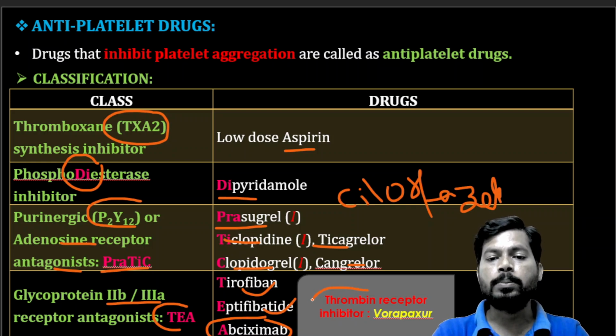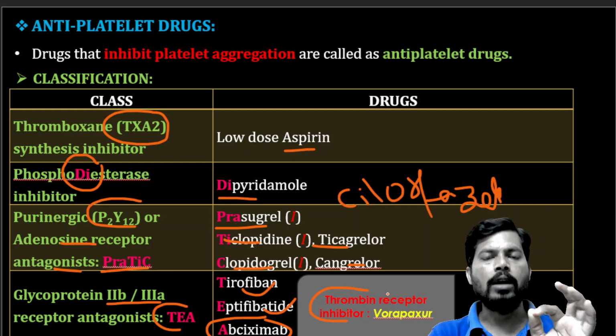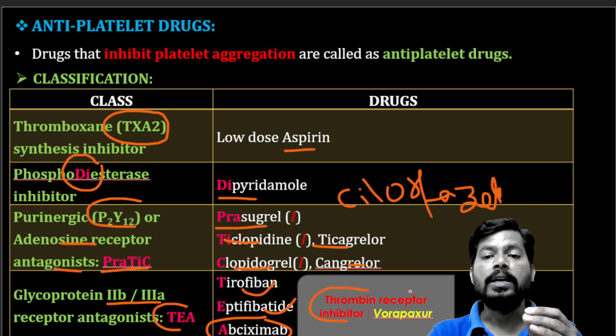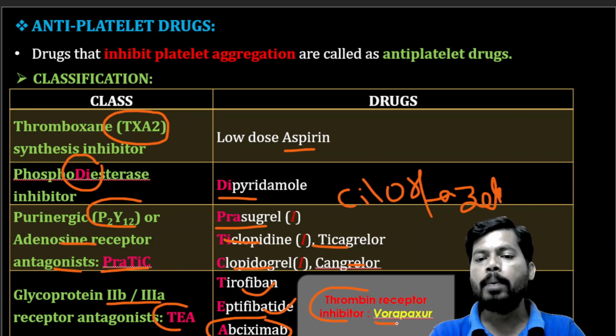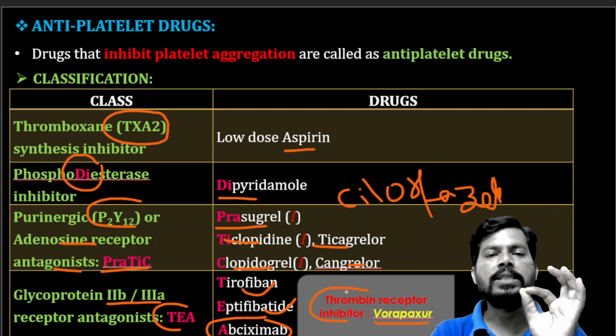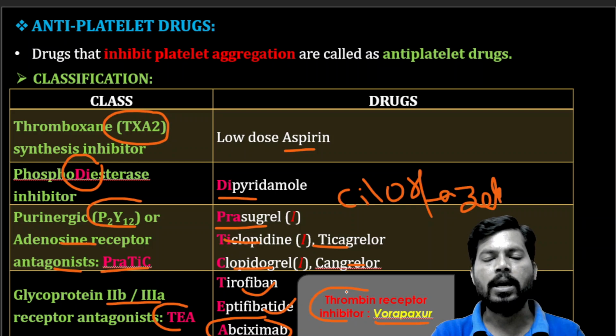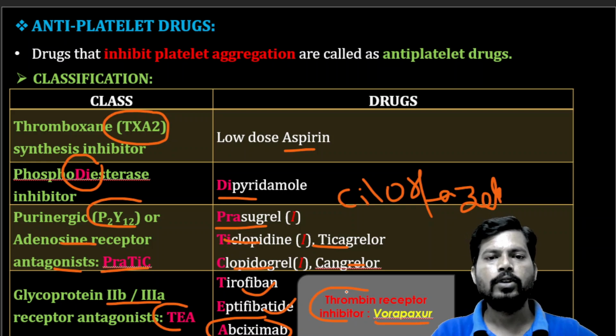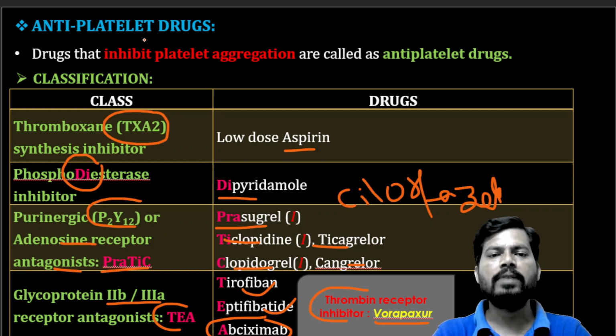Next, thrombin receptor inhibitors. These thrombin receptors, also known as protease activated receptors, come under G protein coupled receptors. If these receptors are activated, they promote thrombin action and are involved in clot formation. But drugs inhibit this type of thrombin receptor, or PAR1, protease activated receptors. Inhibition of these receptors means no activation of thrombin and no formation of thrombosis, no clot formation. So this is simply the classification of antiplatelet drugs with the possible tricks as well as mnemonics.